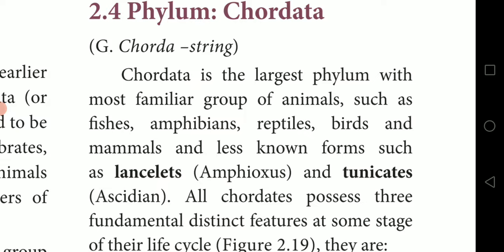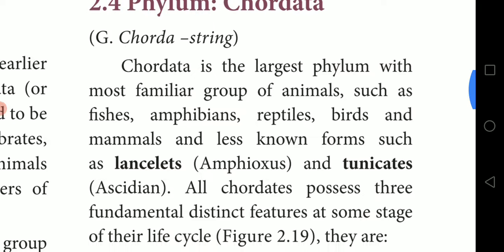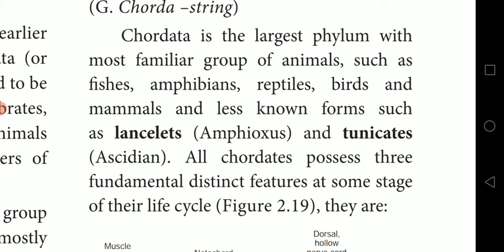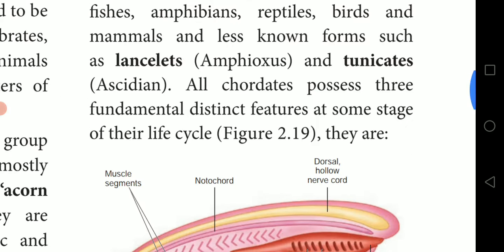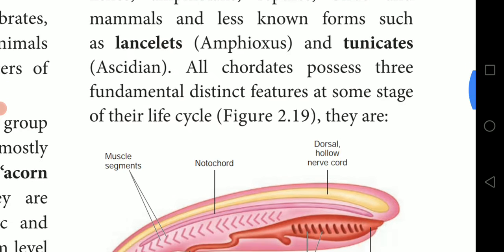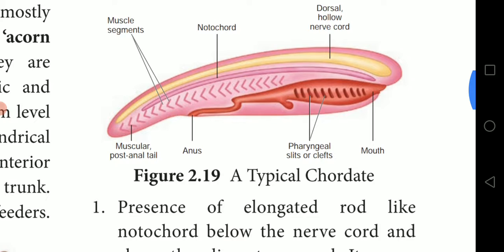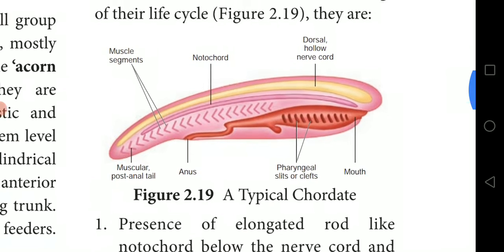Less known forms are lancelets, that is Amphioxus, and tunicates, that is Ascidians. Underline. All chordates possess three fundamental features in their life cycle.